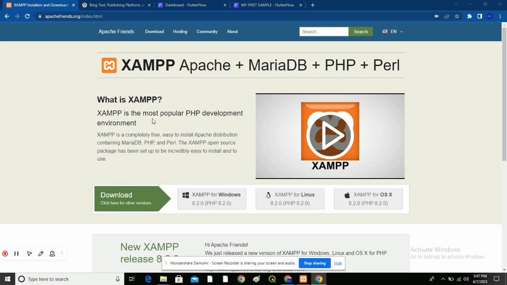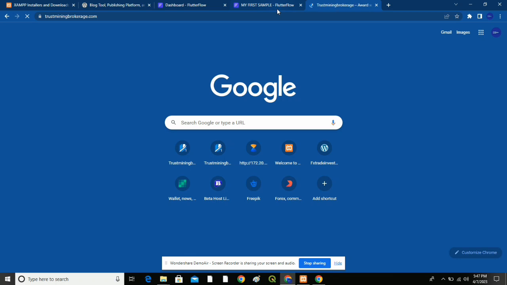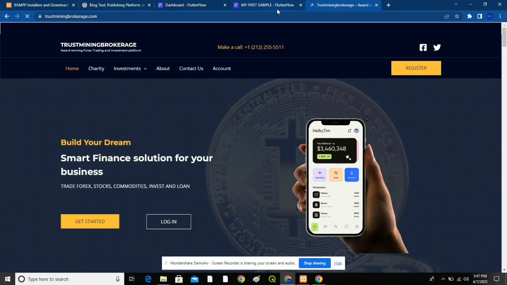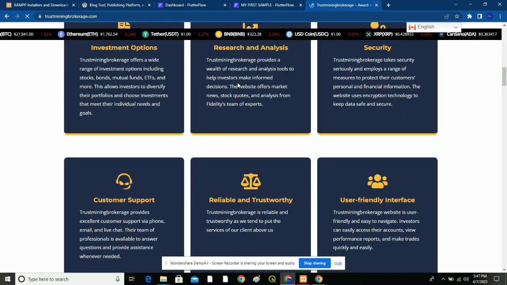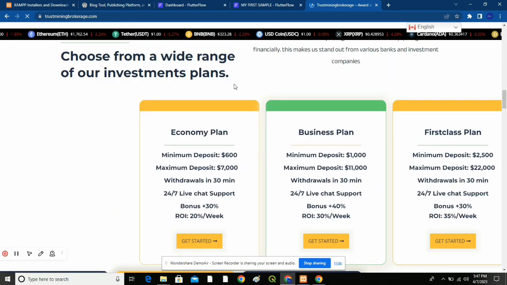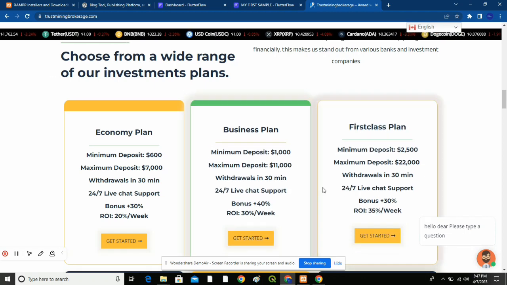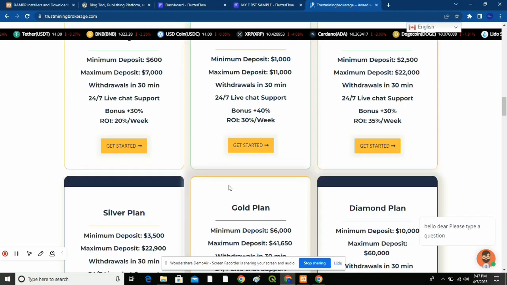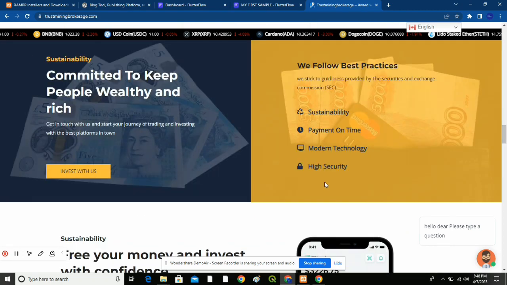Now, I'm going to quickly show you one website that I designed using WordPress. This site is a broker site that I designed for a client, and I used WordPress to create it. This is a very standard website. You can see the features and everything, you can see the animation, you can see the contact us. You can see this site was designed using WordPress.